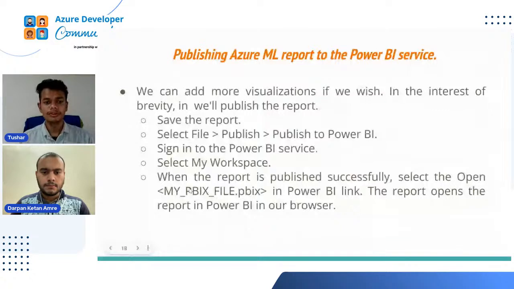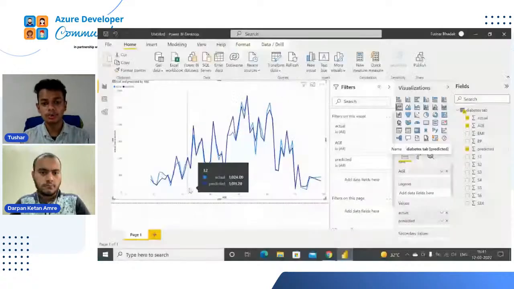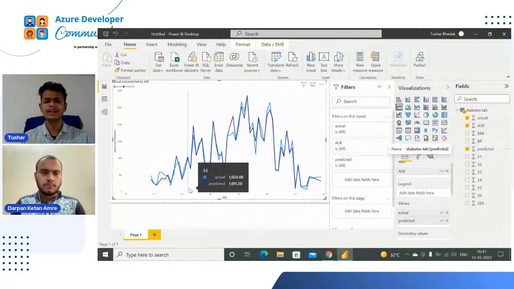So now, at last, what are we going to do? We have to publish the Azure ML report to the Power BI service. What it means is that this report is only valid and accessible to me, not to you. But if I want to give this access to everyone, then what do I have to do? Just a simple thing, I have to publish it.